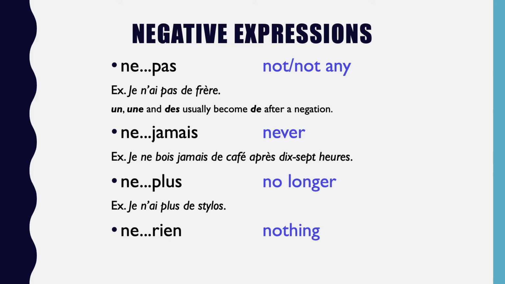Ne rien, nothing. Now I've got 2 examples for ne rien. The first one works in the same way as all of our other examples because we've got the negation going around the verb. Je ne fais rien ce soir. I'm not doing anything this evening. Now I've got a second one on the right because rien is an example of a negative expression that actually can go at the beginning of a sentence. So when I say rien ne se passe, that means nothing is happening. Remember, se passer means to happen. Rien ne se passe, nothing is happening.